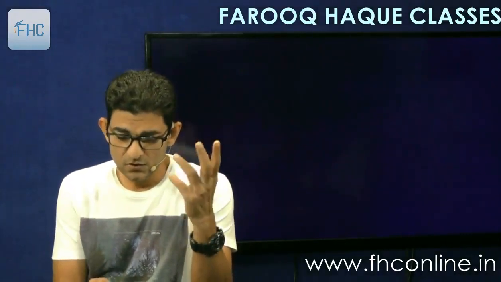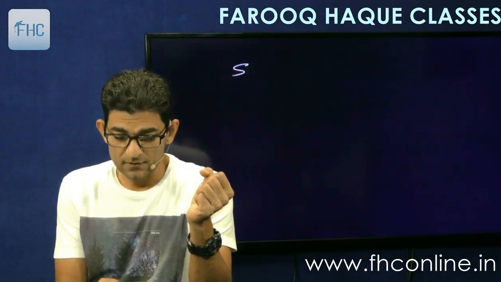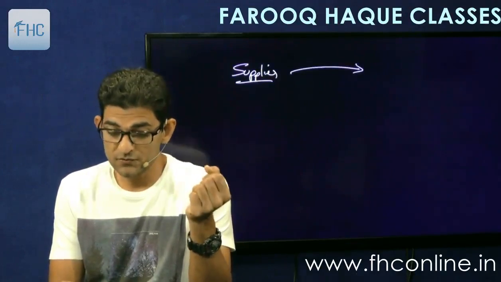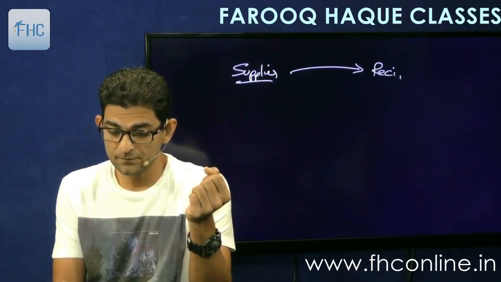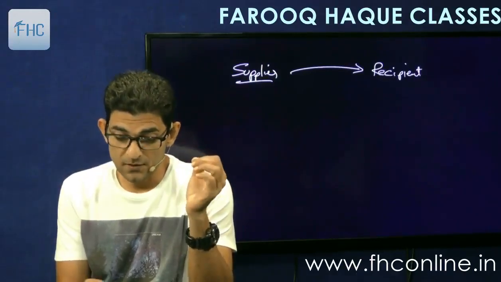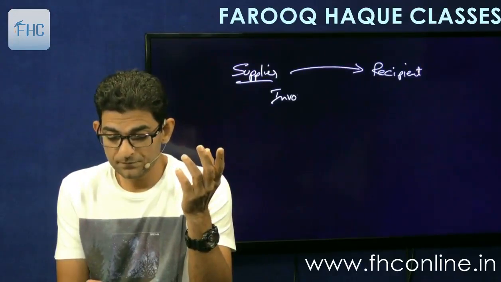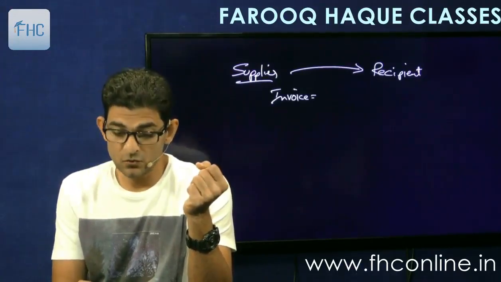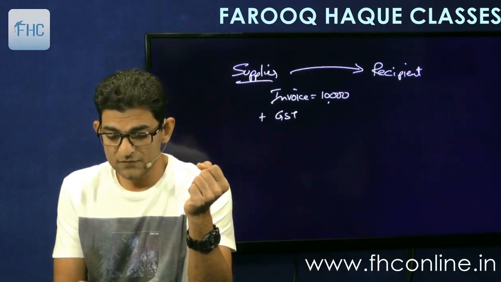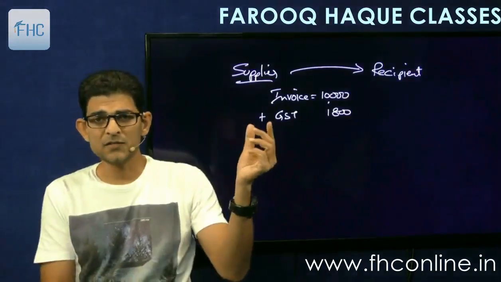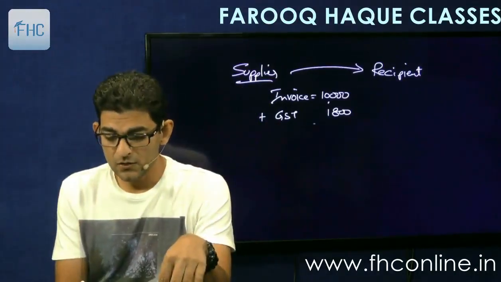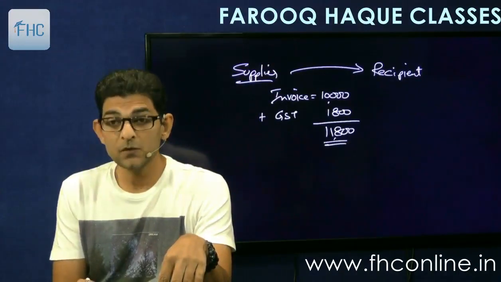What happens is that here is the supplier, and he supplies the goods and services to the recipient. Normally, when the supplier supplies to the recipient, he will make an invoice. Say the invoice is of rupees 10,000, on which he will also apply GST of say 1800, which will be either IGST or whatever. Let's make it simple, GST of 1800. So he'll give an invoice of 11,800 to the recipient.